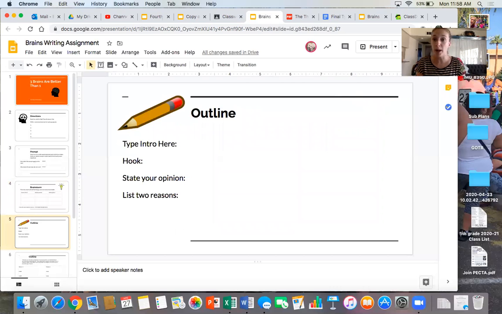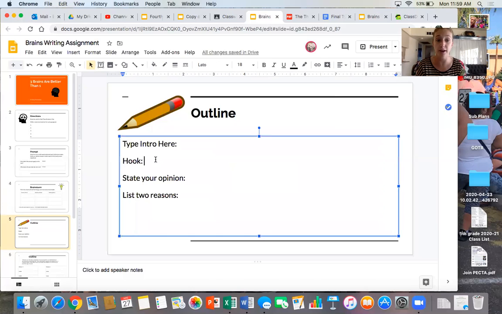The outline I've broken up onto different slides here. So this is just the intro. I'm gonna type my intro here. Remember, I need a hook. A hook could be a question, could be a sound, or it could just be a fun fact. But it's something that's gonna grab my reader's attention and not let them go because they're gonna be so interested in my essay. So I'm gonna type my hook here.